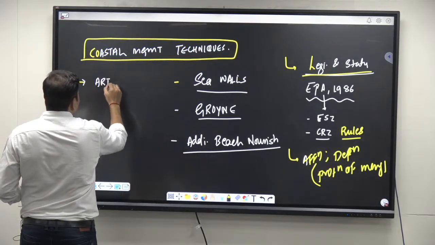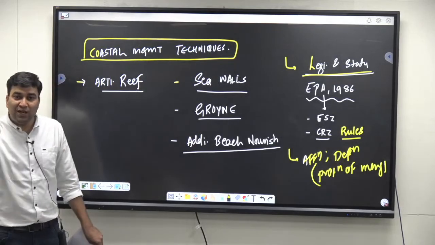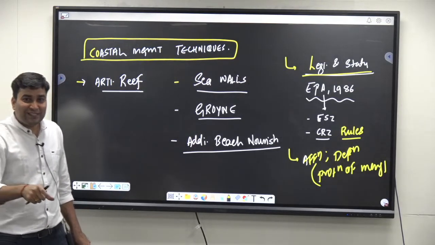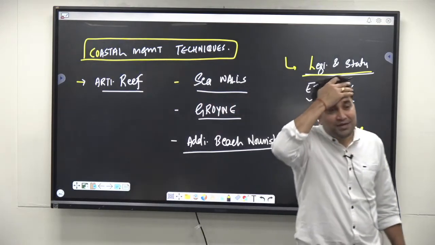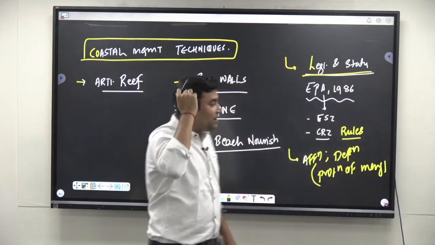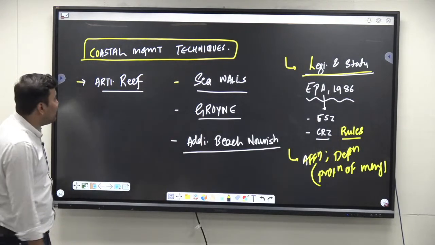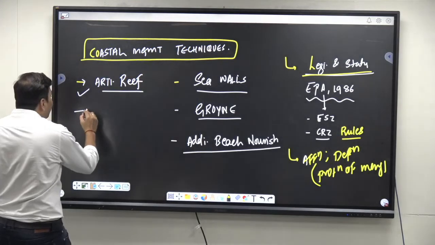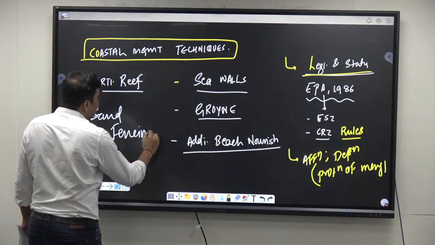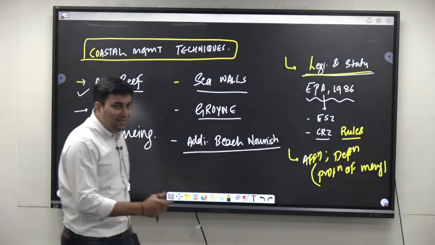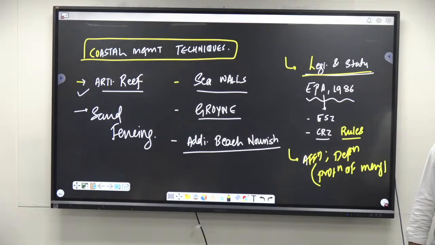Artificial reef development. Why artificial reef development? Because coral reefs, I would say, are the first line of defense against the cyclones, tsunamis, or the wave actions, right? So artificial reefs, sea walls, groin, additional beach nourishment, sand fencing, various structures, these are the structural measures. If you are adding these, then we can say the coastal erosion can be reduced.